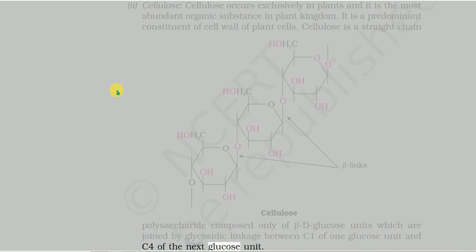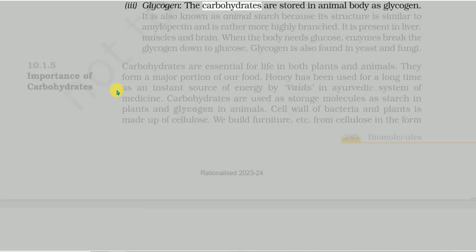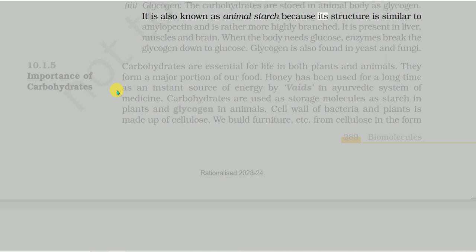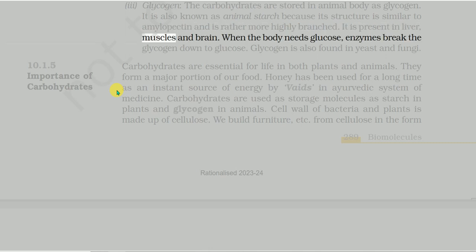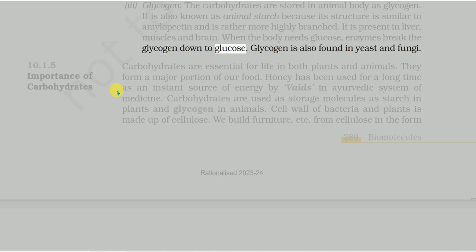3. Glycogen. The carbohydrates are stored in the animal body as glycogen. It is also known as animal starch because its structure is similar to amylopectin and is rather more highly branched. It is present in liver, muscles and brain. When the body needs glucose, enzymes break the glycogen down to glucose. Glycogen is also found in yeast and fungi.